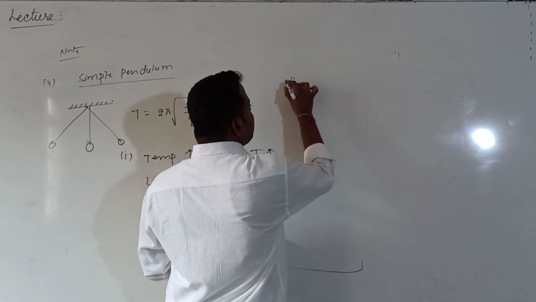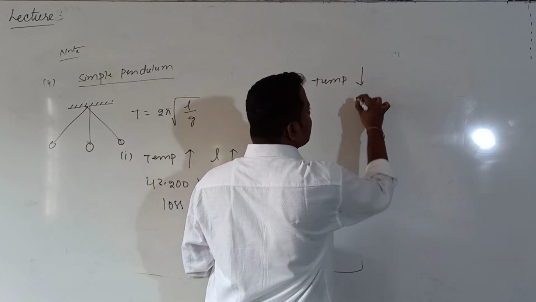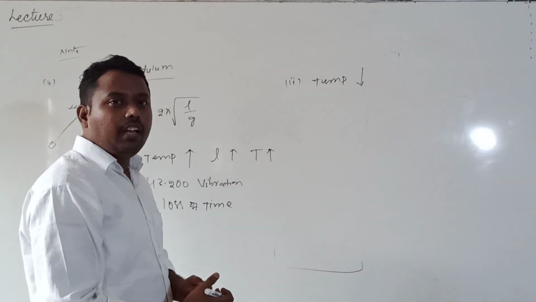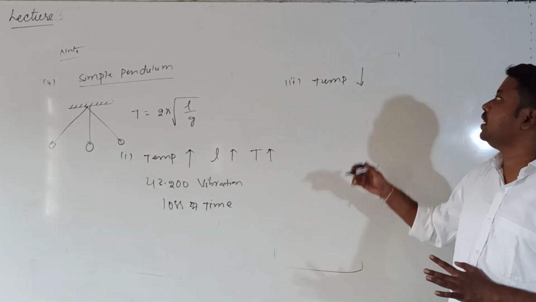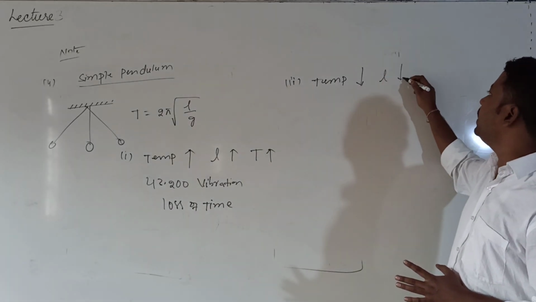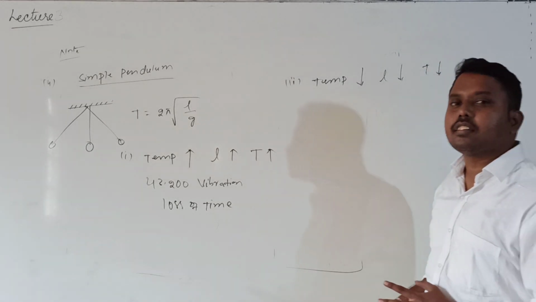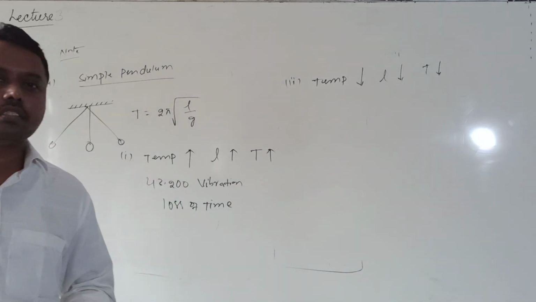Similarly, whenever temperature value decreases, that possibility is also there. If you go for winter season, and now soon we are getting winter, in that winter season, what happens? Temperature value decreases. When temperature value decreases, obviously length will decrease. When length value decreases, what happens to time period? It decreases. When time period decreases, the bob will make more oscillations.